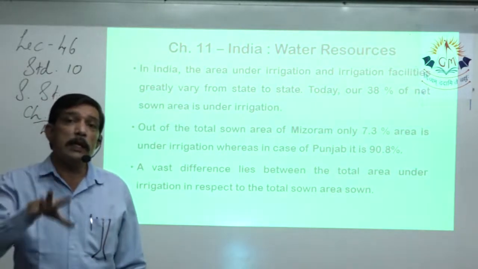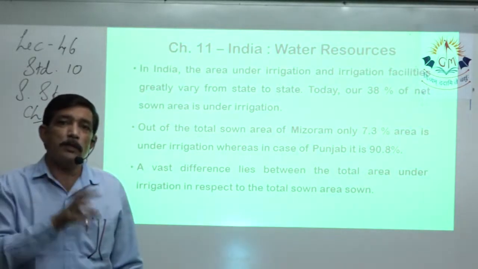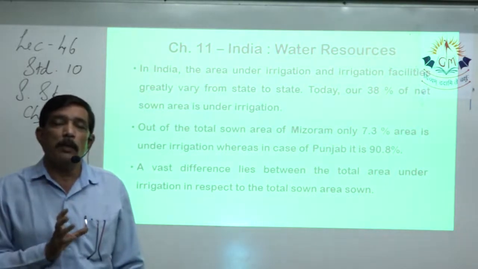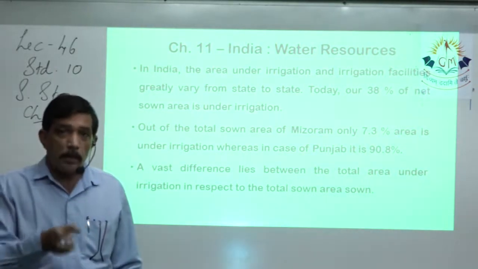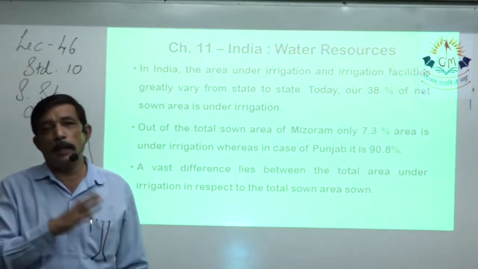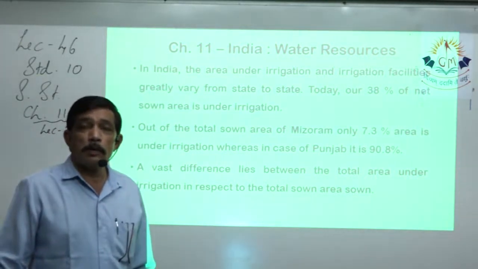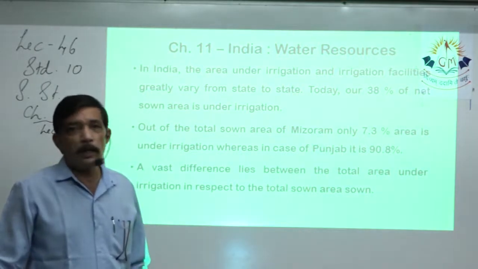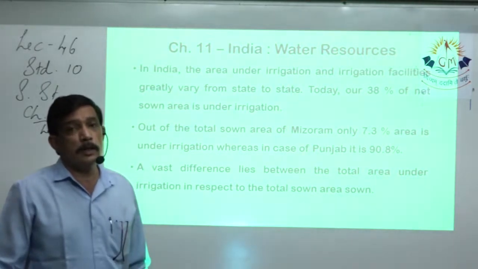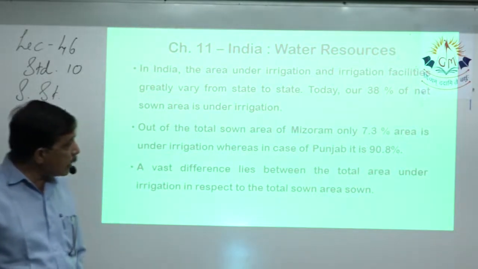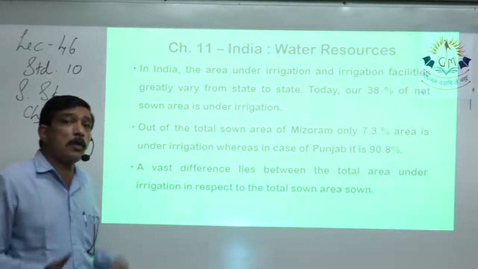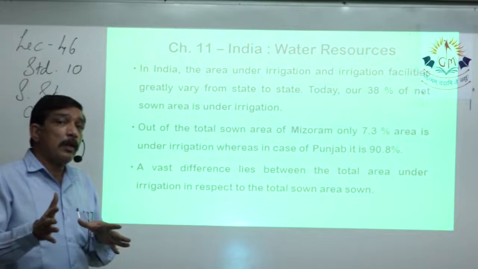There is very little flat terrain where irrigation facilities can be given. Plus it's a mountainous area situated in the northeastern part of India. It receives lots of rainfall and does not have any need for irrigation facilities. So it has only 7.3% of its net sown area under irrigation.